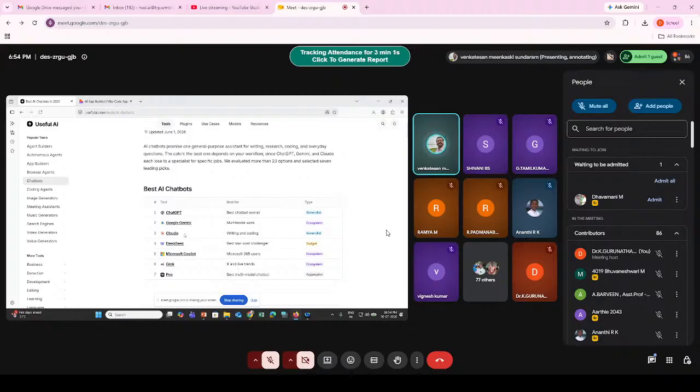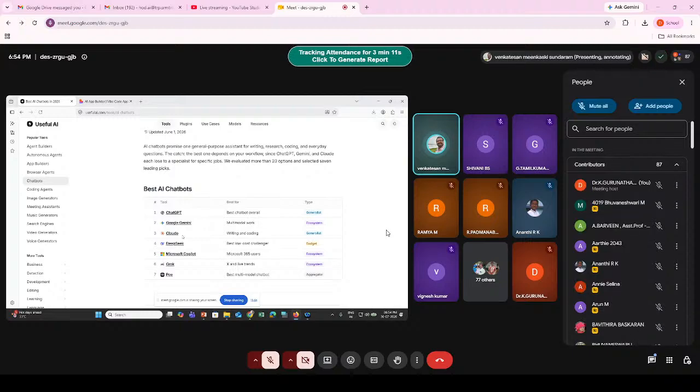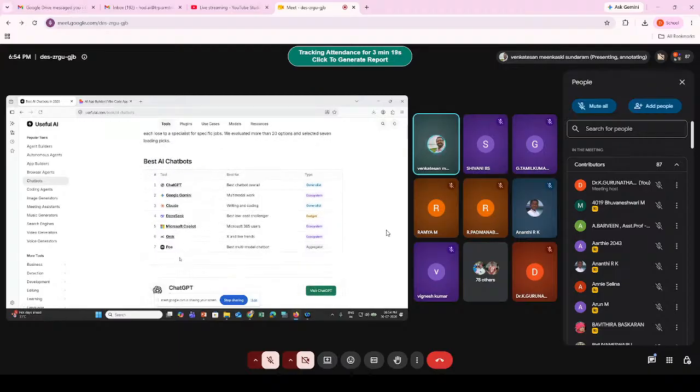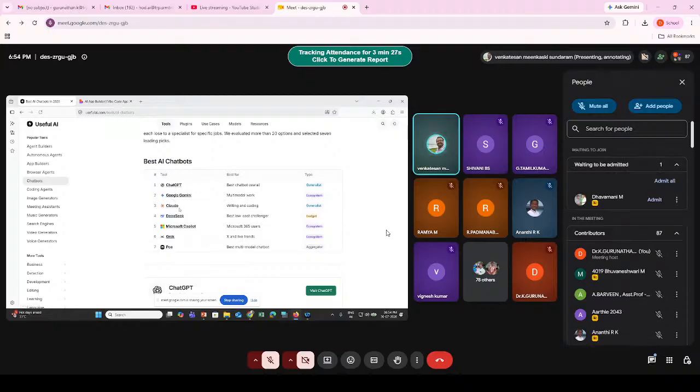All these generative AI tools are doing a good job, but for one application one tool is better and for another application another tool is better, so you have to look at which one to use. Then DeepSeek, Grok, Kimi. These are famous, but the first three, ChatGPT, Google Gemini, and Claude, are the most used AI chatbots.